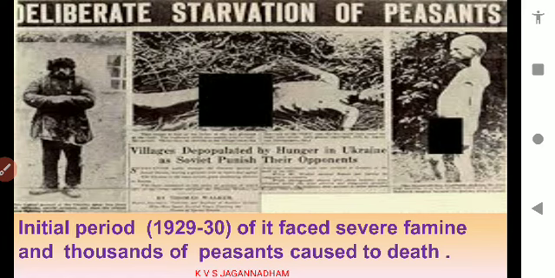In the initial period, in 1929-30, a severe famine hit Russia. What is the reason for the famine? Famine occurs due to the lack of food. Because there was no proper cultivation in the fields, as most of the large landholdings were given to the Comintern.